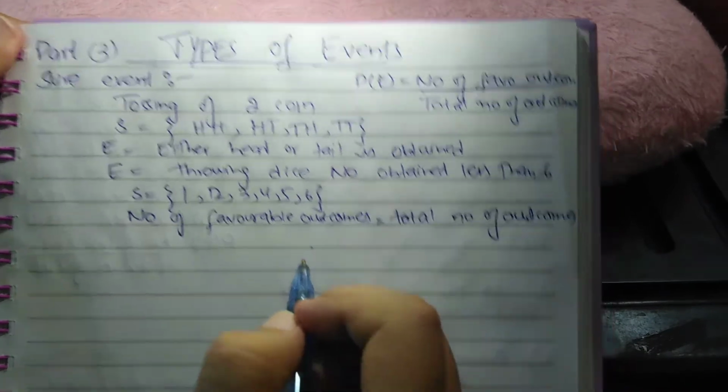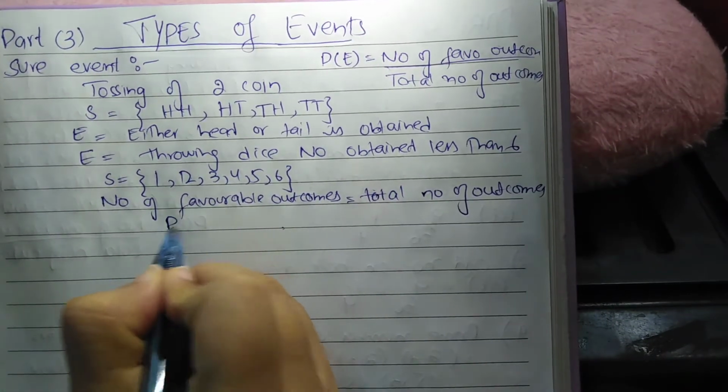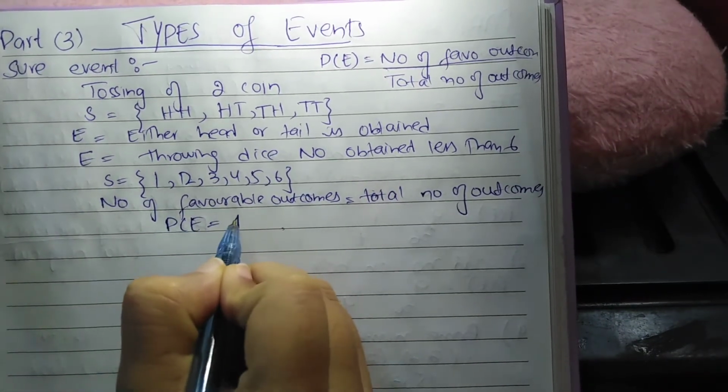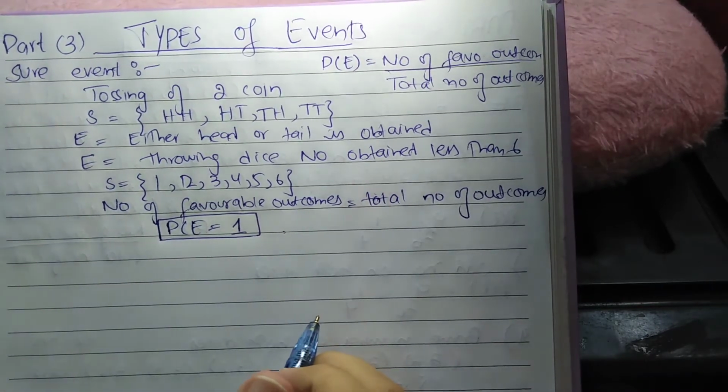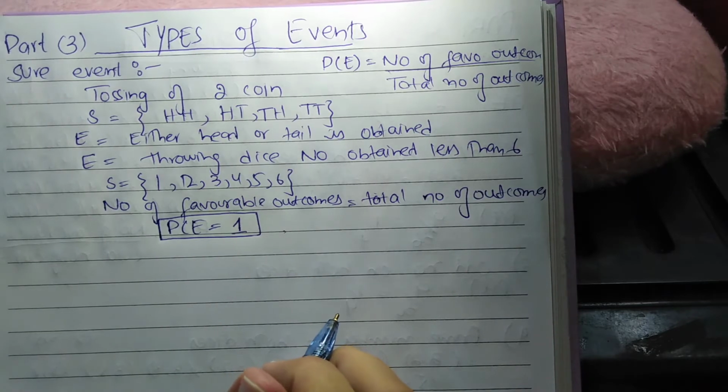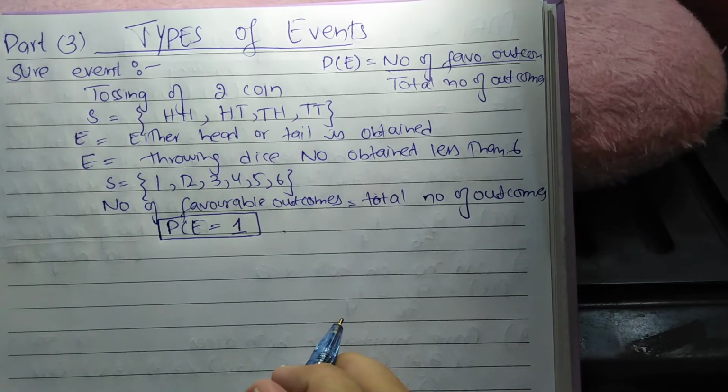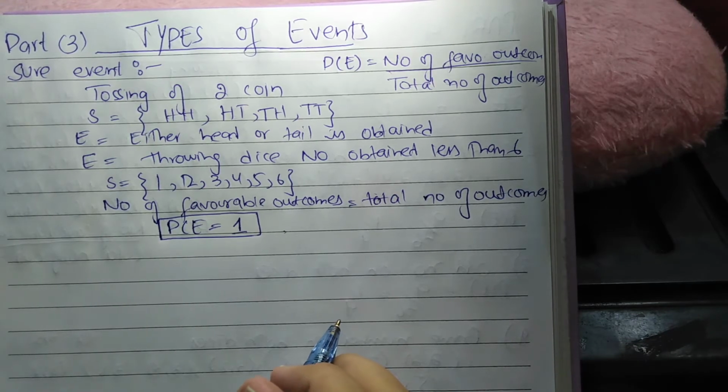So the probability of a sure event is 1. Those events whose favorable outcomes are equal to the total number of outcomes will always have probability 1, and that event is called a sure event.